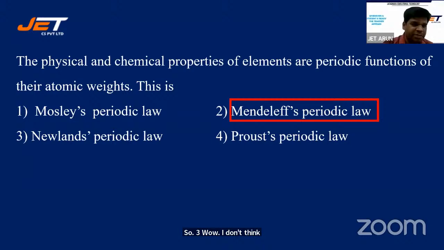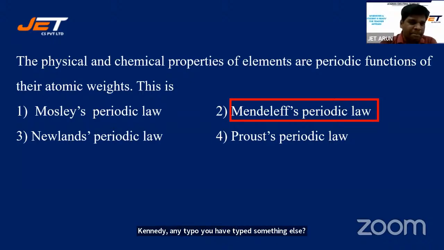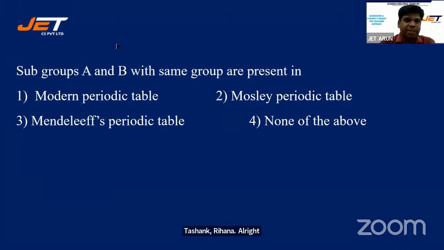Pranati, any typo? You have typed something else? Were you supposed to type Mendeleev? All right, Shivramakrishna, Shruti, Saivardhan. Right, good. Many names. Shashank, Riya Nayak. All right. How about this one? Next question.